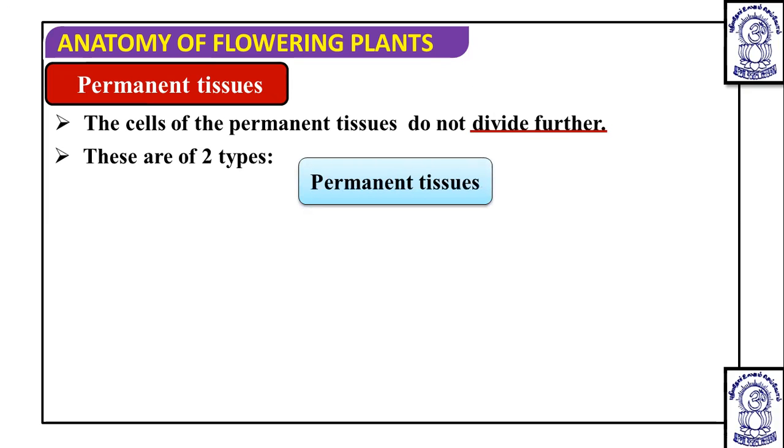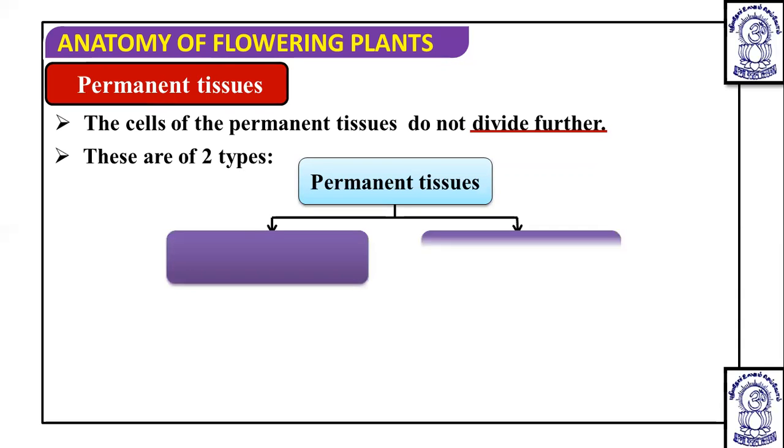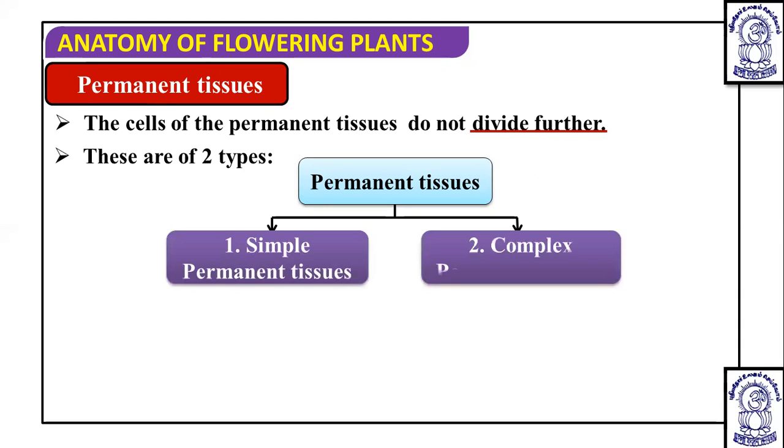According to NCERT, which we are going to study, the permanent tissue which has lost its capacity of division permanently or temporarily is divided into two groups: simple permanent tissue and complex permanent tissue.